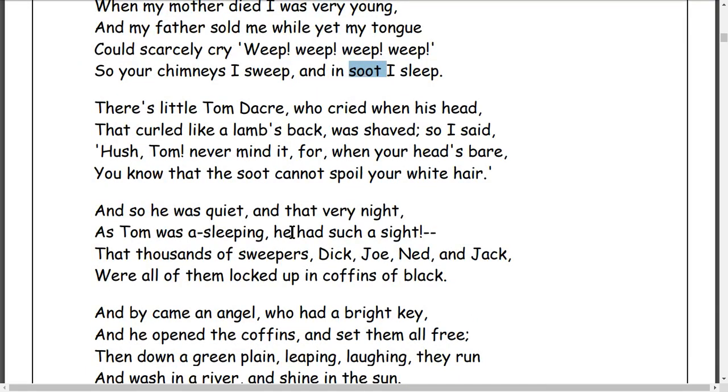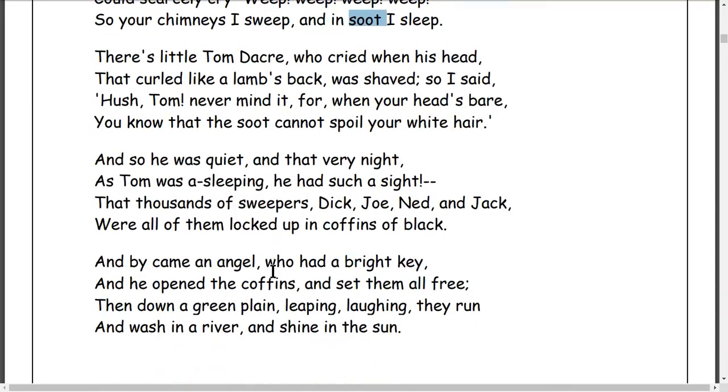"So he was quiet" means he kept silent. So he was quiet, and that very night, as Tom, meaning Tom Dacre, was sleeping, he had such a sight, meaning a dream. He had such a sight, meaning a dream. What kind of dream did he see there? There are thousands of sweepers, many children, many sweepers here.